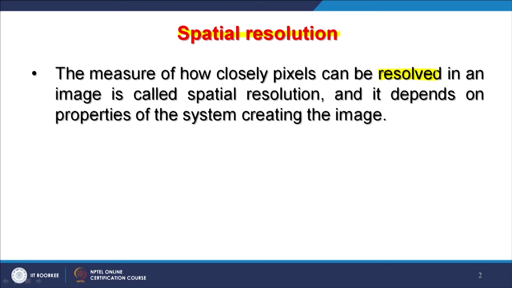And of course, it will depend on the properties of the system which is creating the image. Basically, it is the precision of the sensor which is generating it. But why are we discussing satellite images? Because nowadays there are various techniques of generating digital elevation models which are based completely on satellite data, like stereo pairs, like SAR interferometry, or like LIDAR, or like your thermal infrared data. Therefore, there is a close relationship between concepts in remote sensing, in digital image processing, and also in GIS.